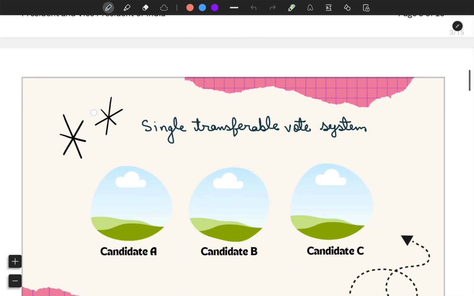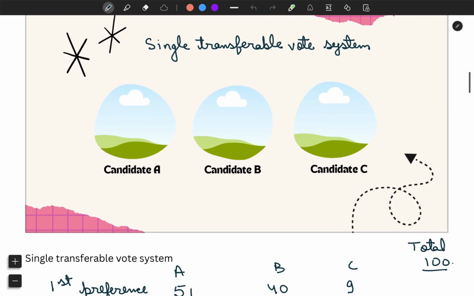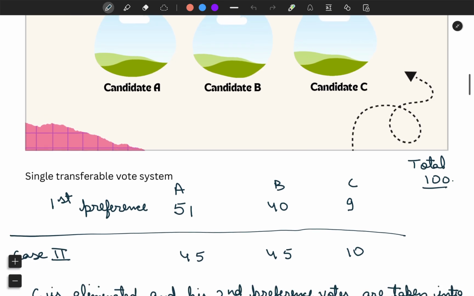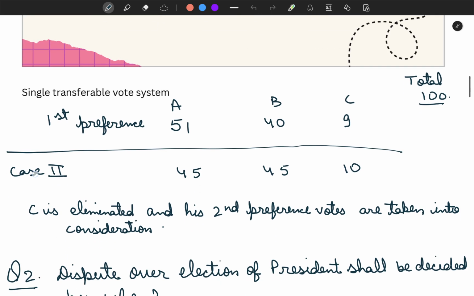Now let's understand what a single transferable vote system means. Assume there are 3 candidates A, B and C. Let's see that in the first preference of the voting system, A has secured 51 votes, B secured 40, C secured 9. Then A is the winner. But let's consider a different case. In this case, the first preference of A is 45, B is 45, C is 10. Then C is eliminated and his second preference votes are taken into consideration. And let's suppose that A got the highest second preference votes from C. Then A is the winning candidate of the election.